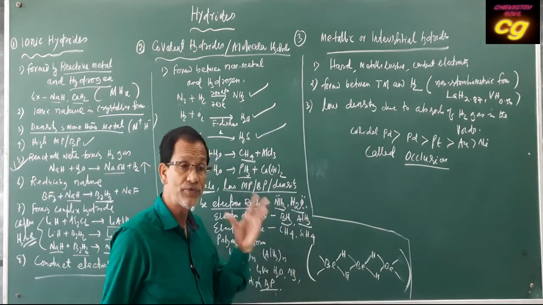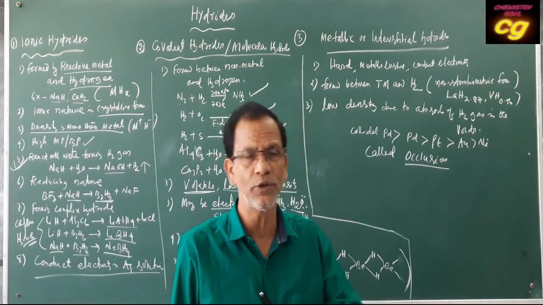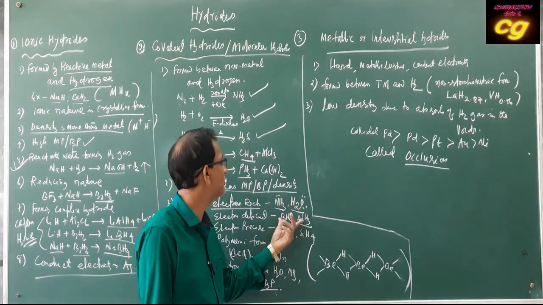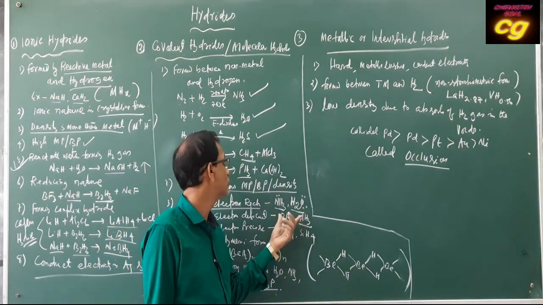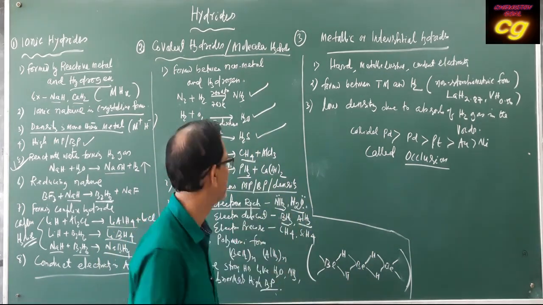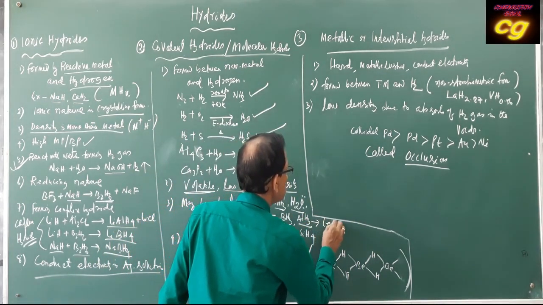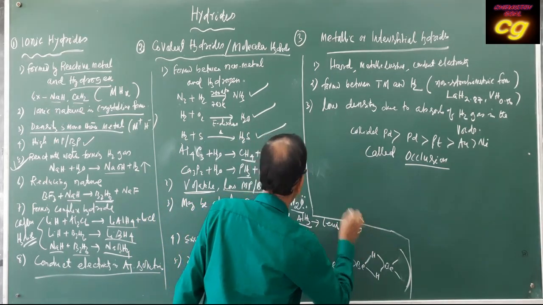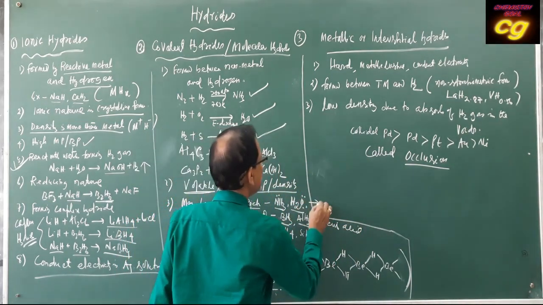These are electron deficient and act as Lewis acids. You have already read what a Lewis acid is, because they have a shortage of electrons. So these hydrides are called Lewis acids. And the electron rich hydrides are called Lewis bases.